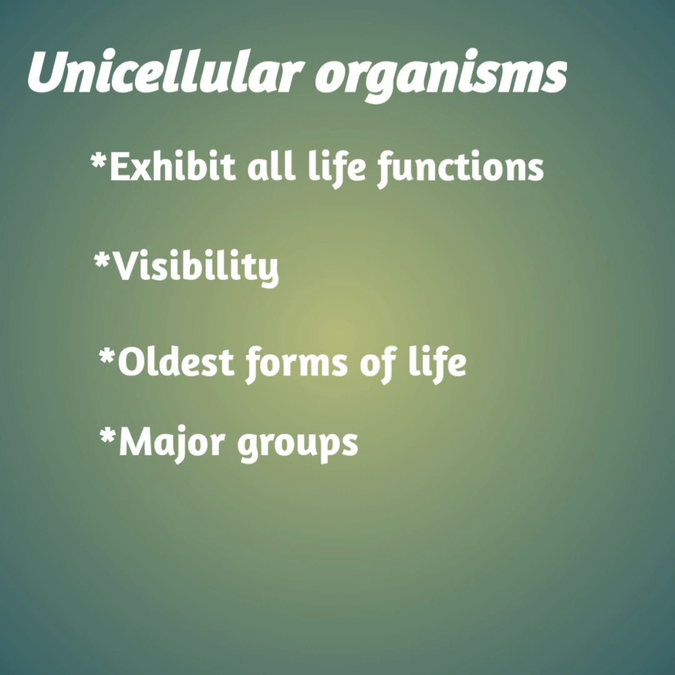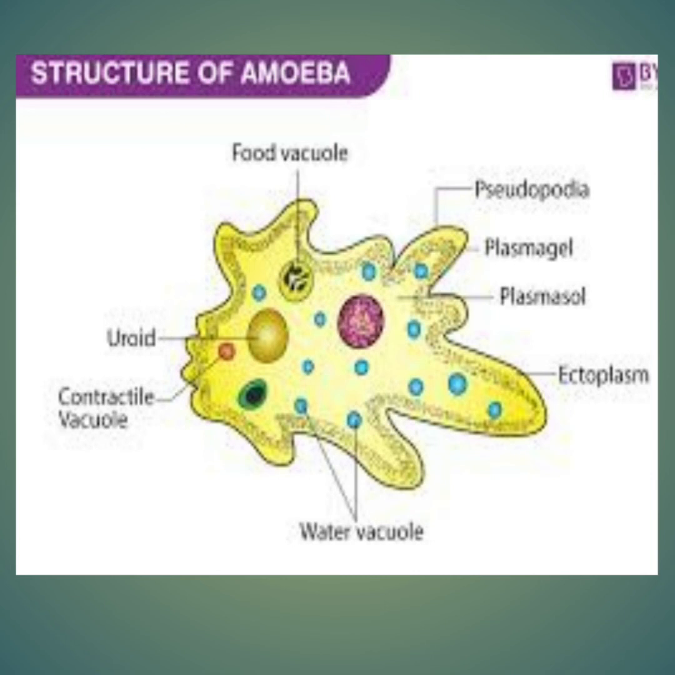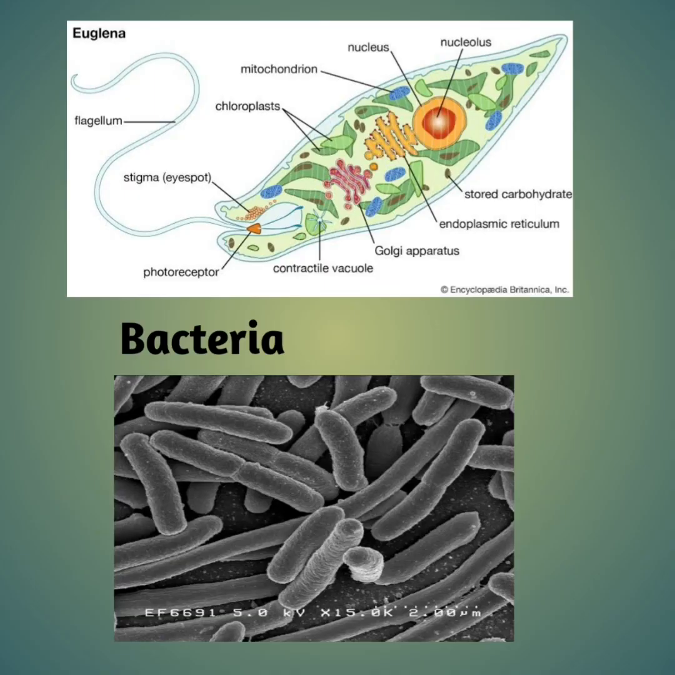Unicellular organisms are visible only under a microscope and we cannot see them with our naked eyes. Unicellular organisms are supposed to be the oldest form of life. It is believed by scientists that life evolved on this earth in very simple unicellular form. Major groups of unicellular organisms include bacteria, unicellular algae, and unicellular fungi. Here we can see some examples of unicellular organisms like amoeba, euglena, and bacteria.